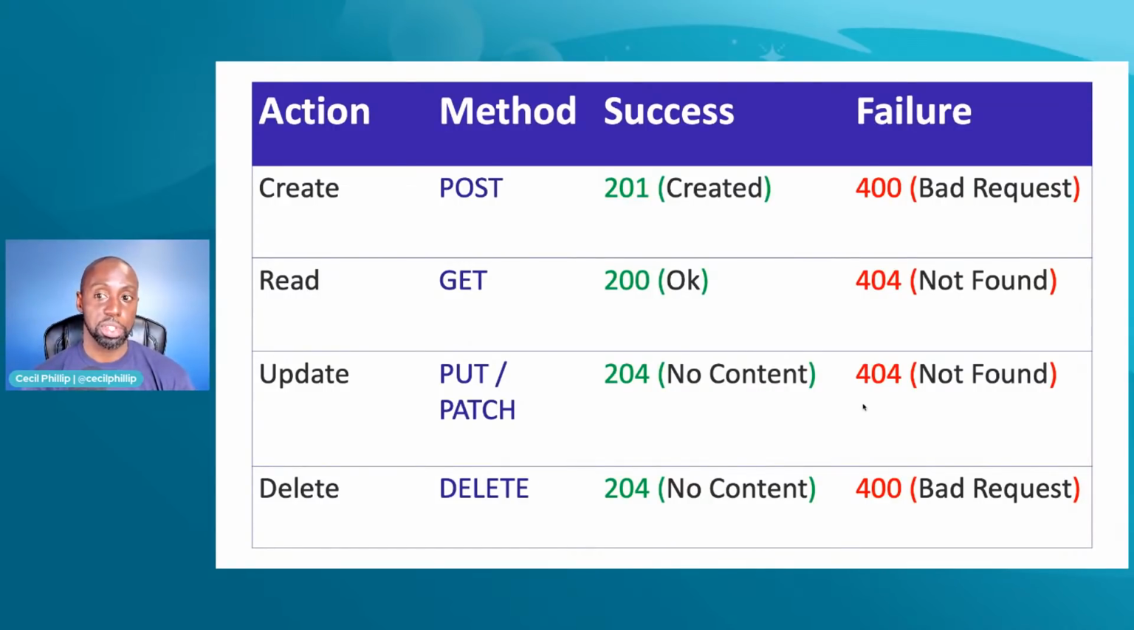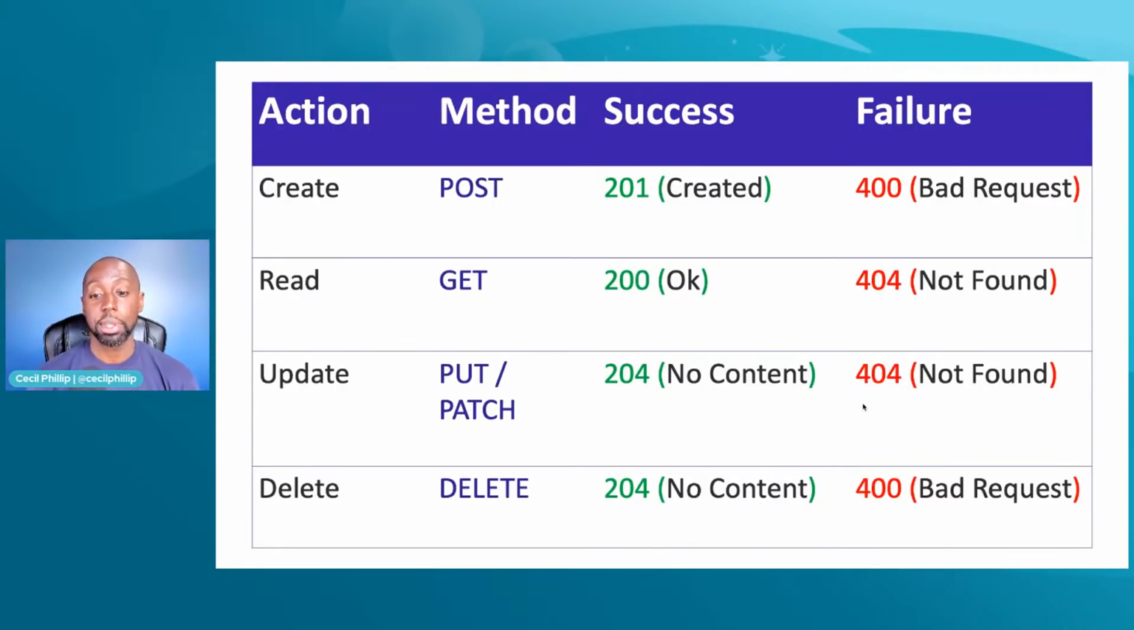So based on whether it's a success or a failure, I could use the successful codes, which are usually the 200 level codes, or a failure code, which are usually 400 or 500 level codes. As an example here, if I did a read request with a GET, I might return a 200 level status code. If I couldn't find the resource that I was looking for, then I'd say it's a 404 not found.